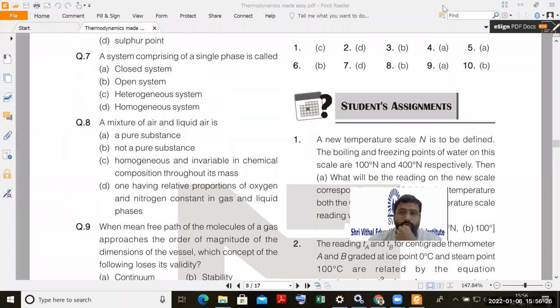Now, mixture of air and liquid air is okay. A pure substance, not a pure substance, homogeneous and invariable in chemical composition throughout its mass, one having relative proportions of oxygen, nitrogen constant in gas and liquid phases. So this is yet to be covered. There is a separate chapter for this, properties of pure substances.